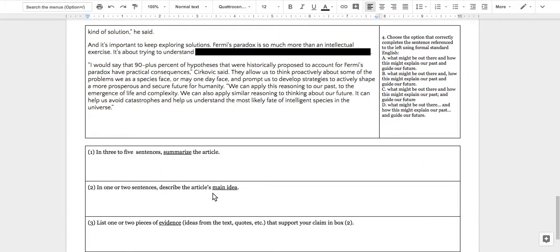So, in one or two sentences, describe the article's main idea. The main idea is that there's a new scientific hypothesis, a new theory that suggests super advanced digital aliens might be hibernating until the universe cools down before they go out and do their alien things, and that's why we haven't seen any aliens.